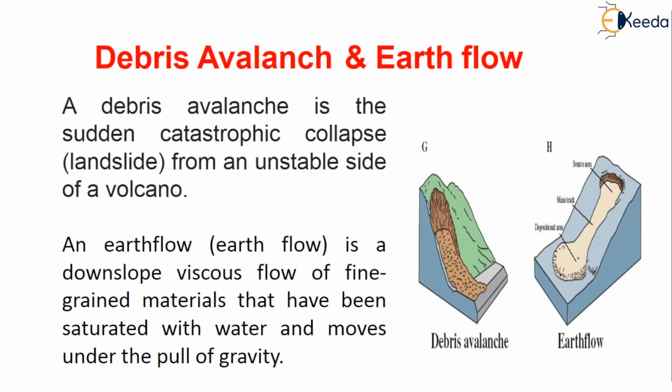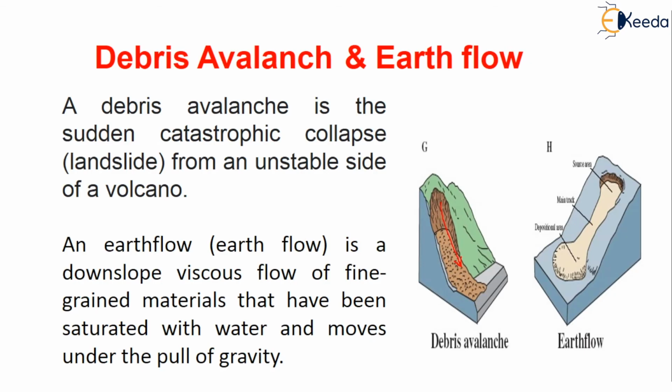So coming to the debris avalanche and earth flow. What do you mean by debris avalanche and earth flow? Here a debris avalanche is nothing but a sudden catastrophic collapse. It is also known as sudden falling of the landslide. It mainly comes from an unstable slide. Here you can see this is an unstable slide. It will suddenly fall, where it is very dangerous and there will be a loss of property and life.